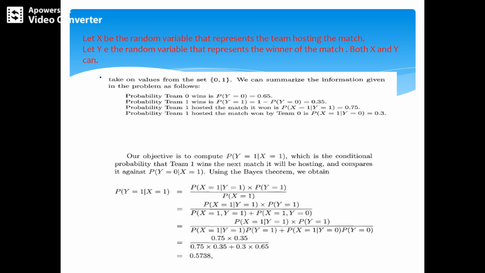So there is more than a 50% chance for team 1, who is hosting the next match, to win the match.